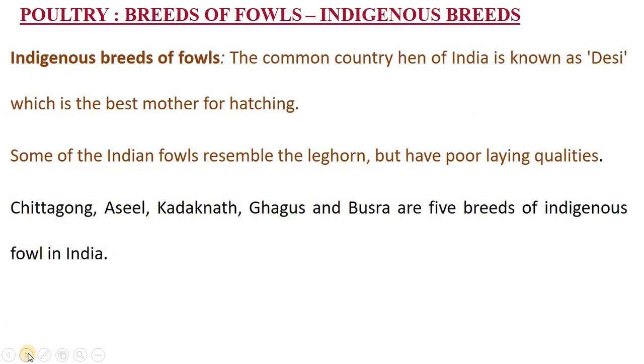Further classification: breeds of fowls only. The indigenous breeds of fowls and exotic breeds of fowls. In this class we confine ourselves to the indigenous breeds of fowls. The common country hen of India is known as the Desi variety, which is the best mother for hatching. That means they lay the eggs and give incubation, and these eggs hatch out to the young ones. So these are the indigenous breeds.